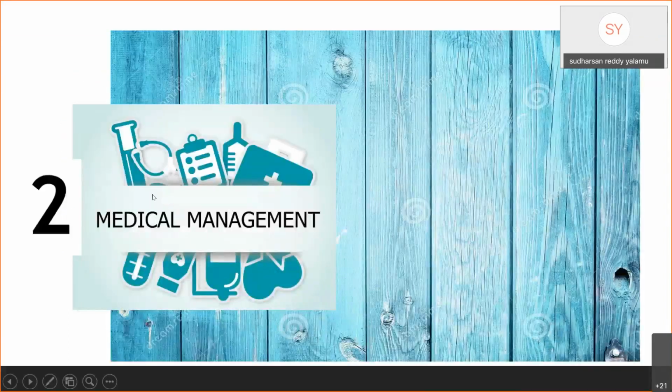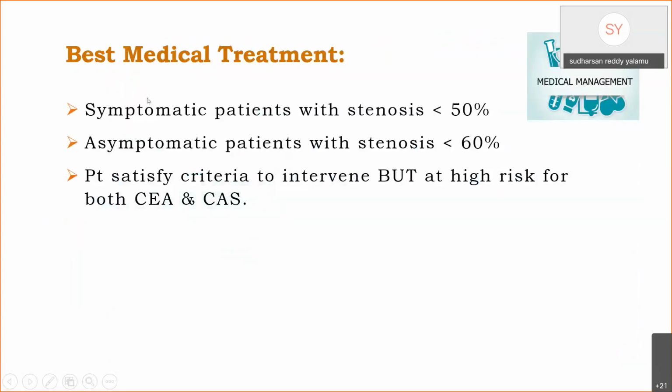Coming to the second part of the discussion, medical management. Best medical management is indicated for symptomatic patients with stenosis less than 50%, asymptomatic patients with stenosis less than 60%, and patients satisfying criteria to intervene but who are at high risk for both endarterectomy and stenting.